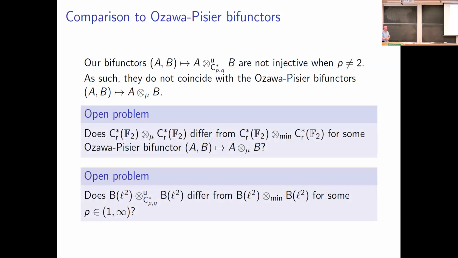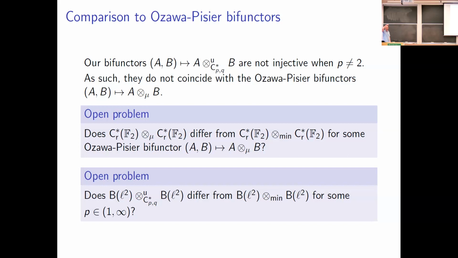And something that I want to mention is that the class of C-star algebras where we understand these well, in terms of knowing when they're going to be distinct from minimal and maximal, is quite different from where Ozawa and Pisier understand their bifunctors differ from the minimal or maximal. The Ozawa-Pisier bifunctors are really well understood for non-nuclear von Neumann algebras.